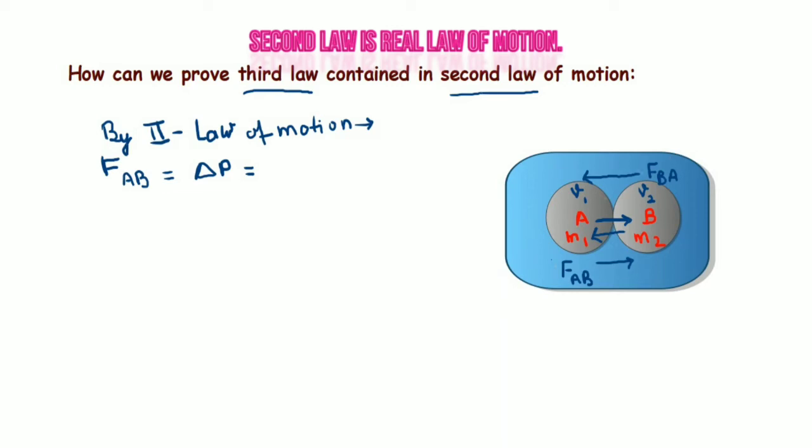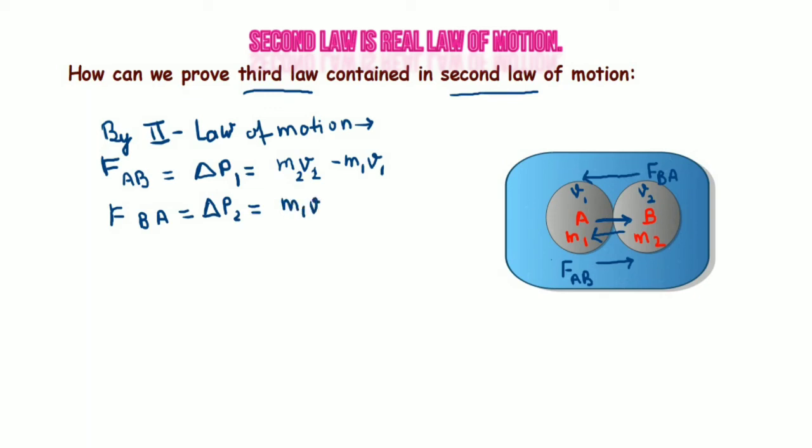A's momentum is m1 v1 and B's momentum is m2 v2. As A is applying force on B, the final momentum will be m2 v2 minus the initial momentum, m1 v1.